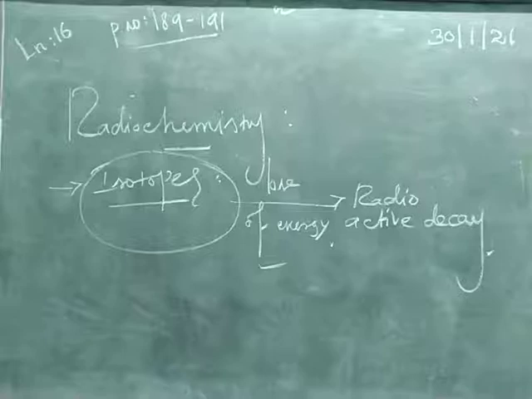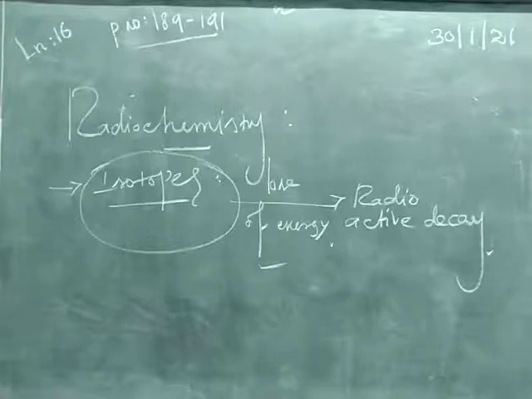The isotopes which undergo radioactive decay are called radioactive isotopes, or radioisotopes. This property is known as radioactivity. Which isotopes undergo which process? The radioactive decay process. That entire process is called radioactivity. The chemistry of it is known as radiochemistry.